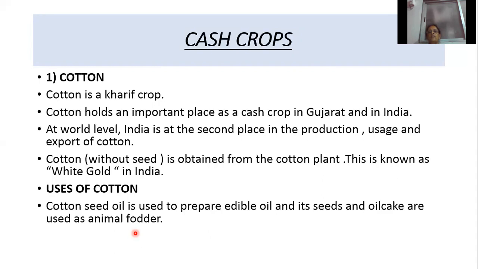So cotton is what type of crop? It is a kharif crop. Which cash crop holds an important place in Gujarat and in India? Cotton. What is the position of India in the world in the usage, production and export of cotton? Second. Which cash crop is known as white gold? Cotton. What are the uses of cotton? Its seed is used to prepare edible oil. Its seeds and oil cake are used as animal fodder.